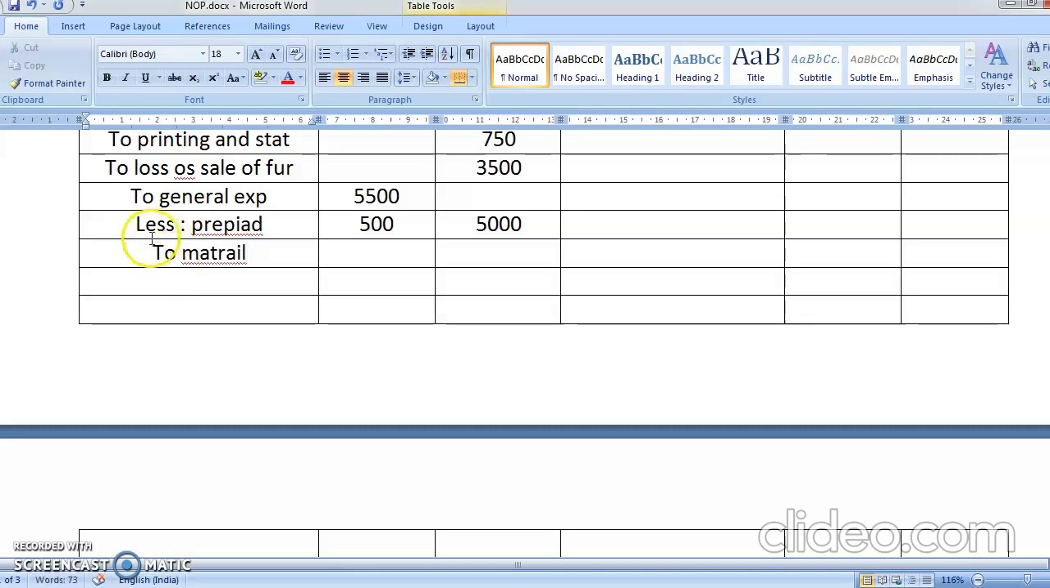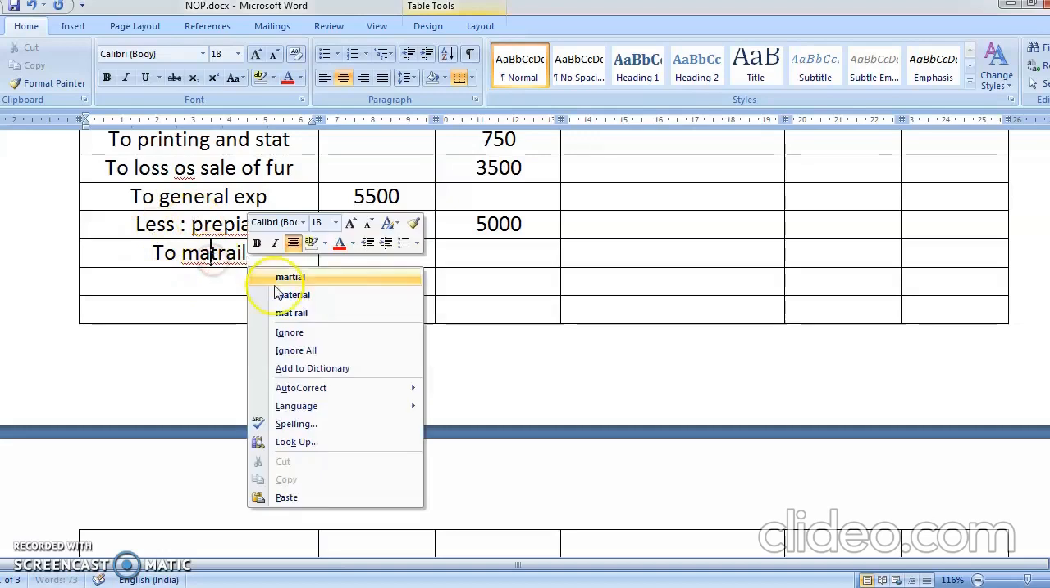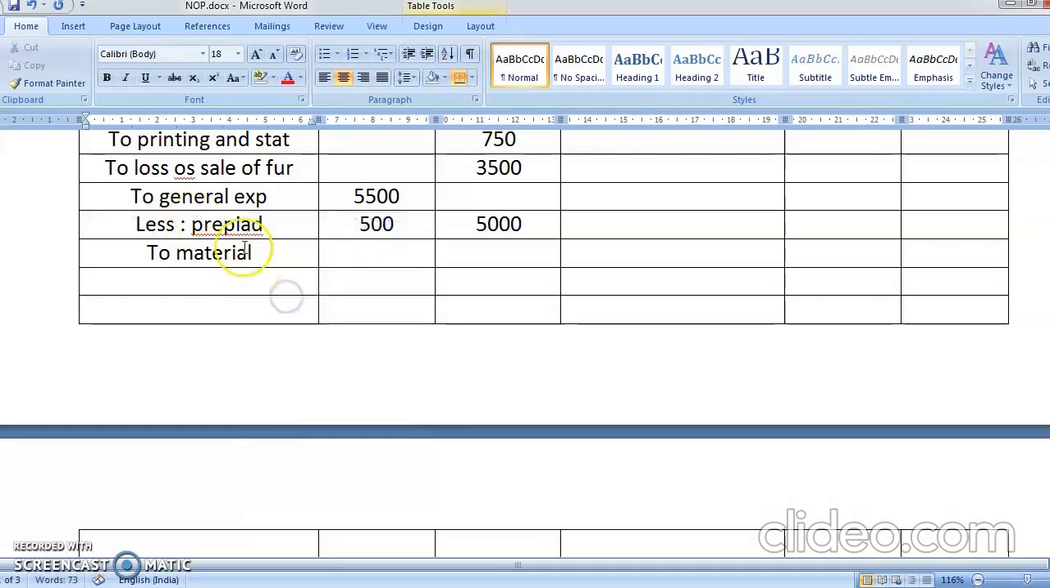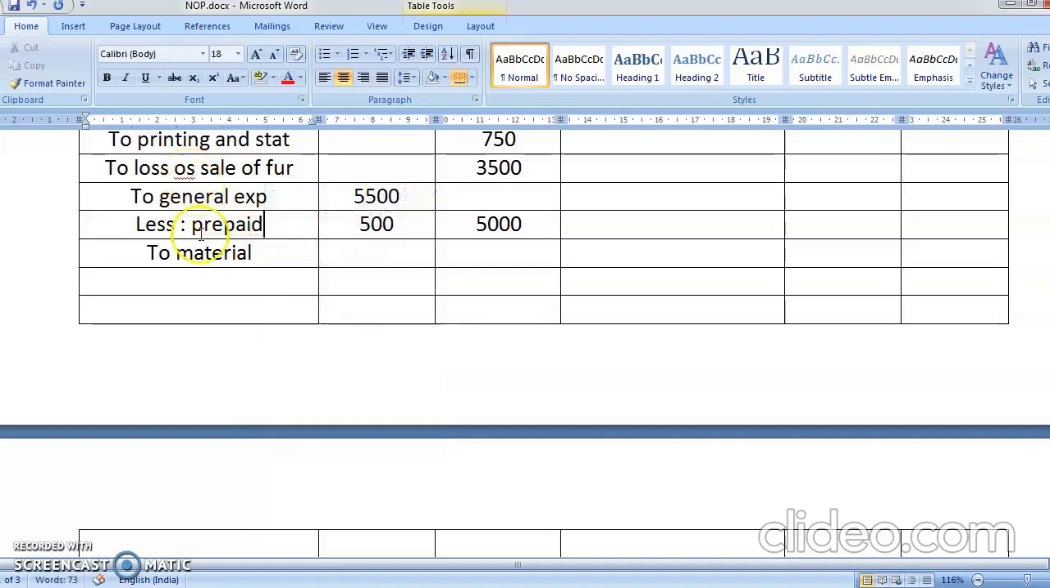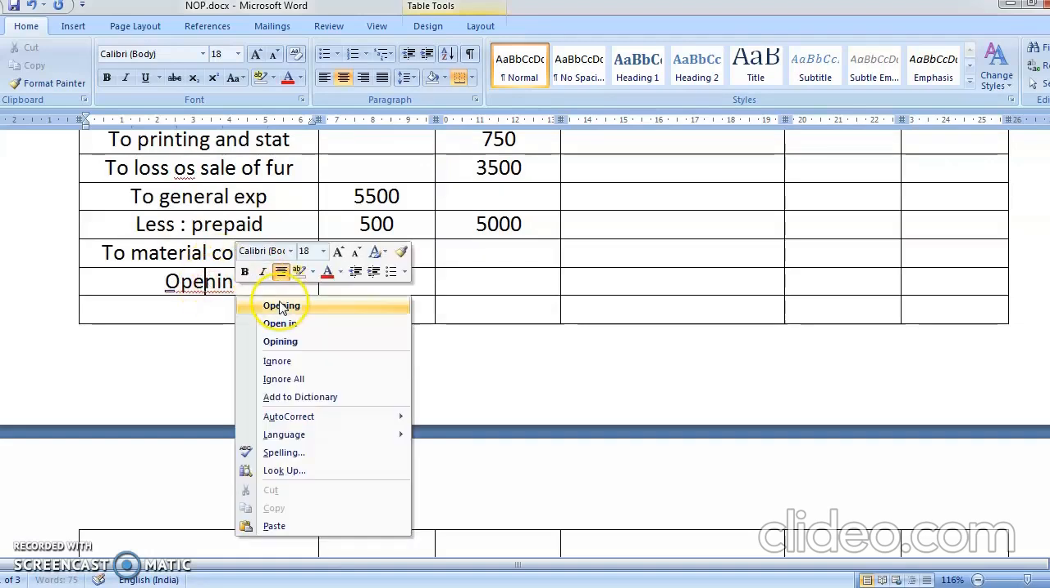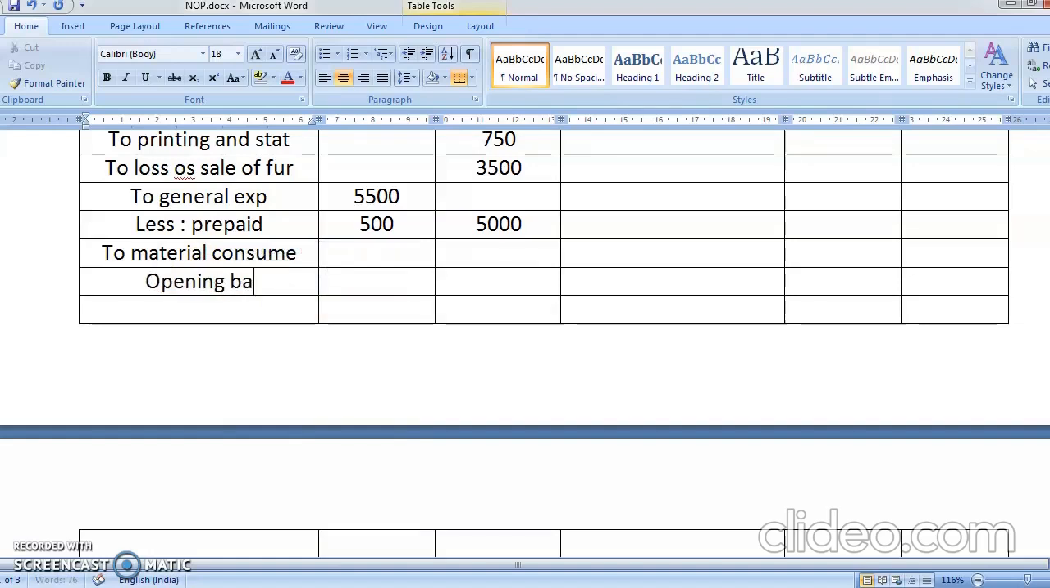Material consumed. What do you mean by material consumed? Material consumed means how much you have used. Okay, so here it is: opening balance. Yes, opening balance was how much? 6,000.